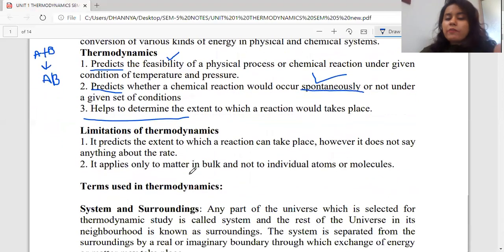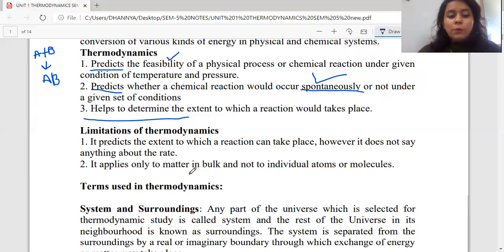Now, obviously, every study that we take into consideration has certain advantages as well as certain limitations. Now, the first limitation of the thermodynamic study is that it is going to give us an idea regarding the extent to which a reaction is taking place. But it is not going to give us anything regarding what exactly will be the rate of that reaction.